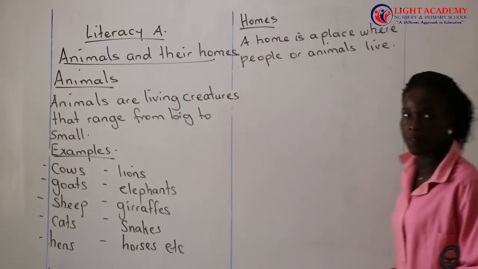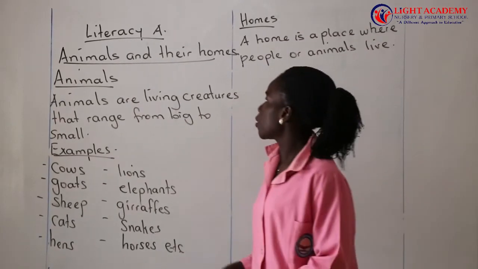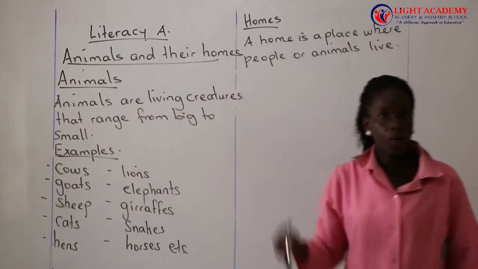Everyone needs a home. Even animals need a home. That's why we are talking about animals and their homes.